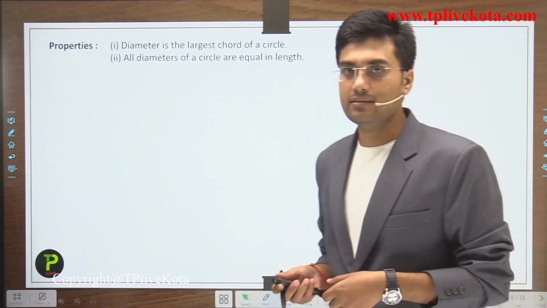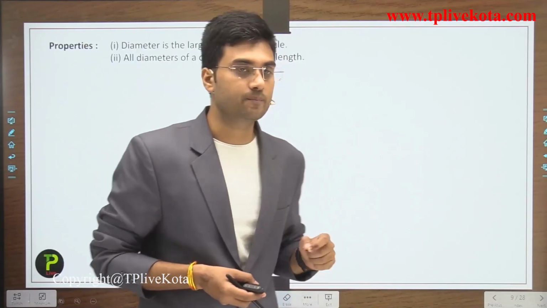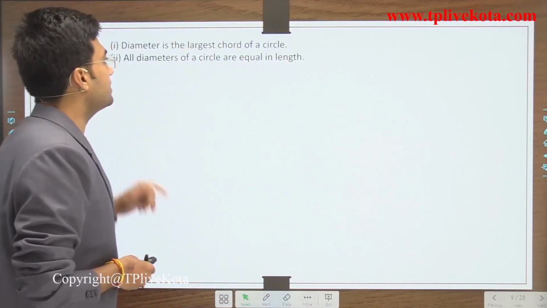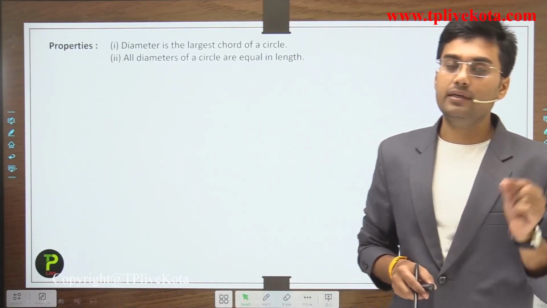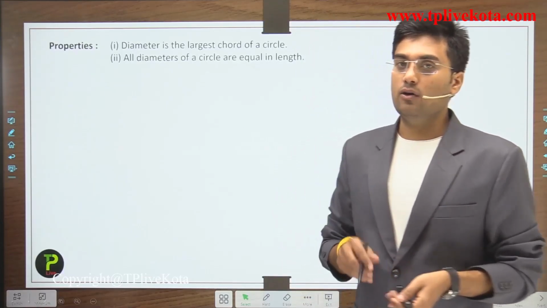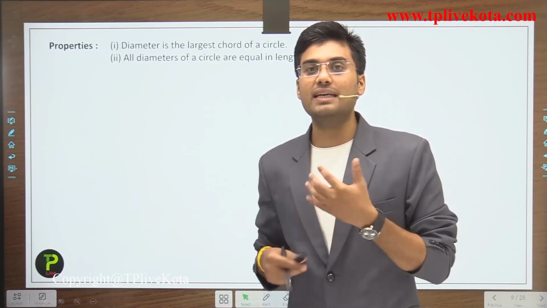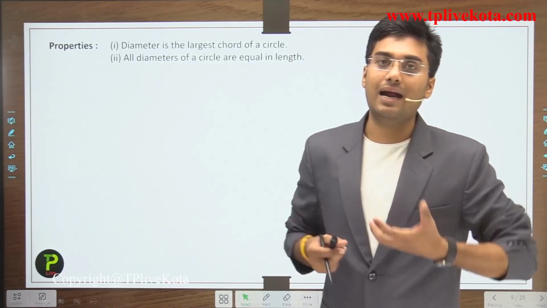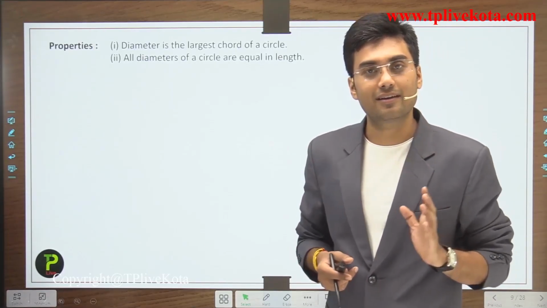Now students, let's discuss some properties of chords and diameters. The diameter is the largest chord of a circle. In the objective examination for 1 mark, this question is frequently asked: which is the largest chord of a circle? Then your answer is diameter. Clear?